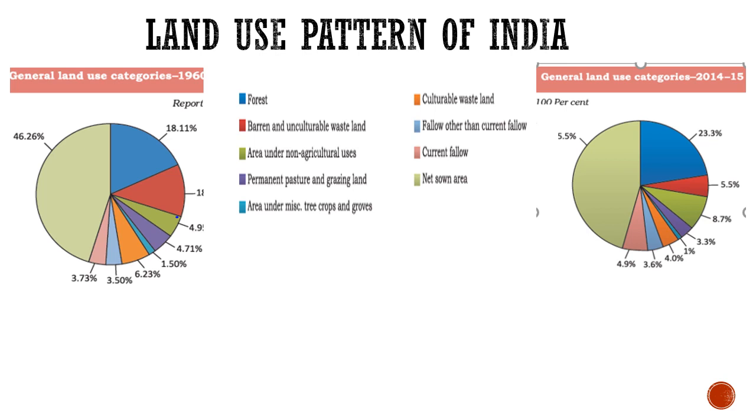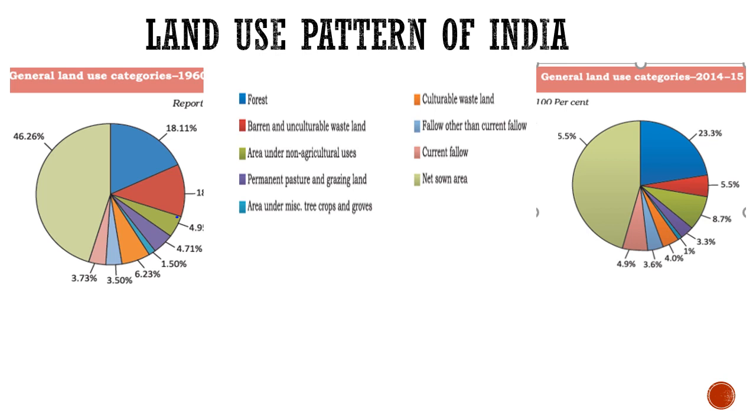Next is cultivable wasteland. The percentage of cultivable wasteland was 6.23% in 1960-61, which has come down only to 4%. Means the improvement has taken place in the method of agriculture also, or that kind of land are being used for other purposes. So it is good sign.